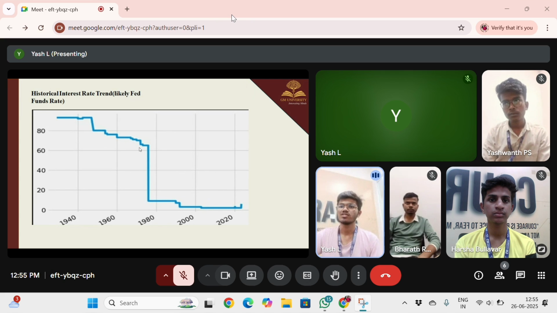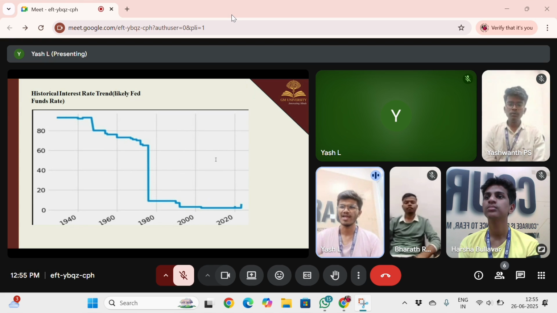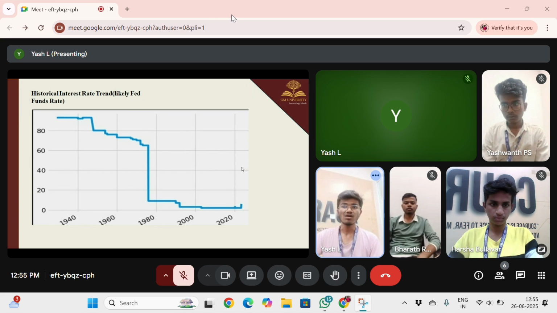It starts at around 90% in 1950, declined in the 1980s, and remained low from 2008 onwards. The low rate post 2008 reflects expansionary monetary policy, for example after the financial crisis and during COVID-19.